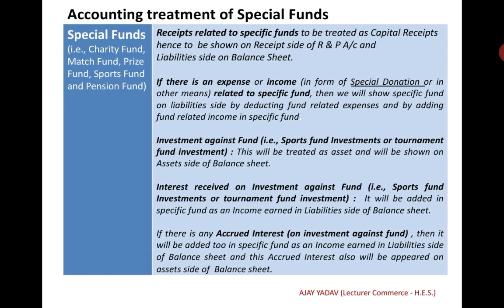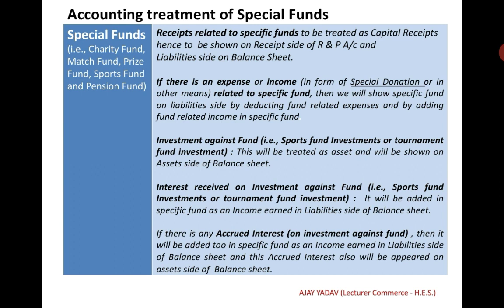The accounting treatment of special funds. Receipts related to specific funds are to be treated as capital receipts, hence to be shown on the receipt side of the receipts and payments account and the liability side of the balance sheet. If there is an expense or income related to a specific fund, then we will show the specific fund on the liability side by deducting fund related expense and by adding fund related income to the specific fund. Investment against fund will be treated as an asset and will be shown on the asset side of the balance sheet. Interest received on investment against fund will be added to the specific fund as an income and shown on the liability side of the balance sheet.